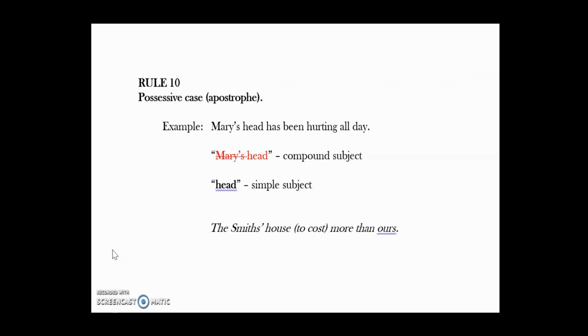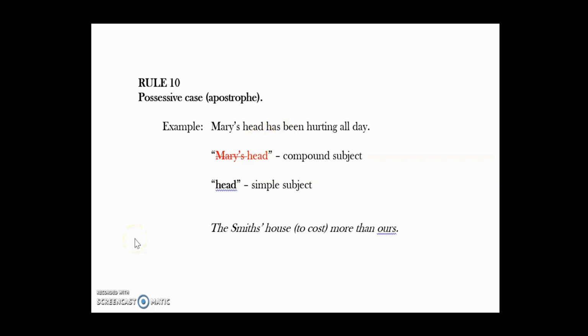And rule number 10 talks about possessive cases. A possessive noun can never be your simple subject. For example, Mary's head has been hurting all day. The compound subject is Mary's head. Mary's is the possessive case. We're going to eliminate that, and we have the word head as our simple subject. Therefore, has been. The verb is going to be with an S.